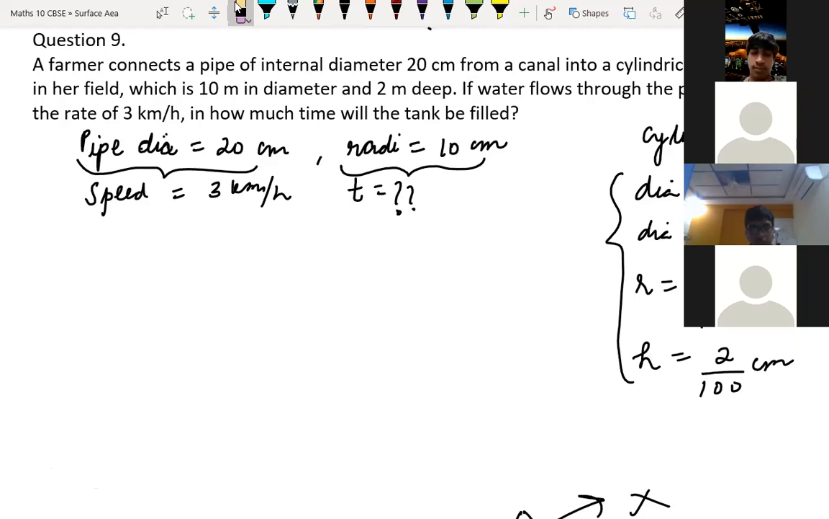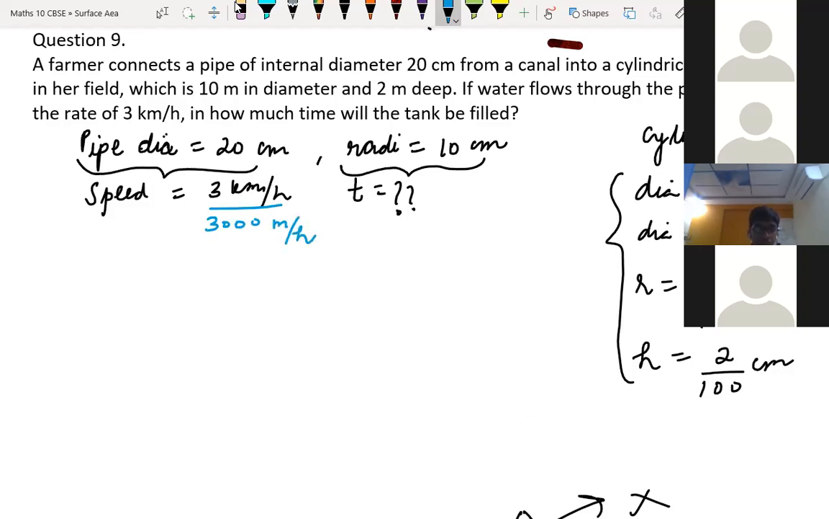Yes, sir. First of all, what we have to do? So, sir, the pipe is in the form of a cylinder. The width of the pipe is 10 centimeters, if you take the R as it, and speed equals 3 kilometer per hour, sir. The length, or the height, will be 3,000 meters. We can write here 3000 meters per hour. Can we write now? Yes, sir. Next, and so time.